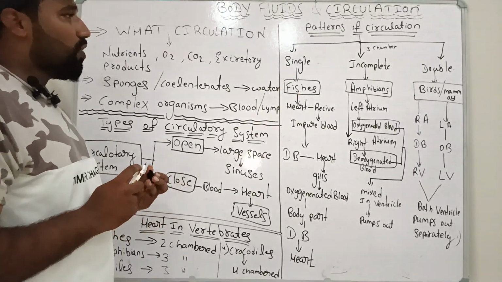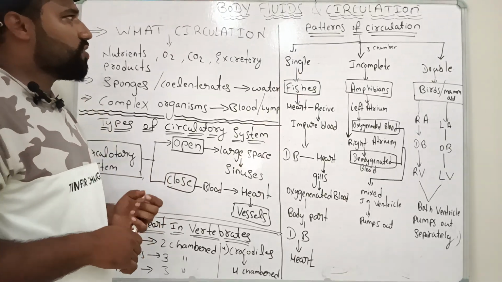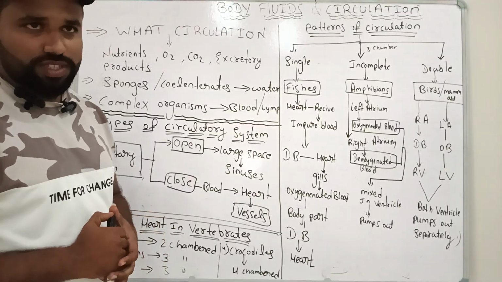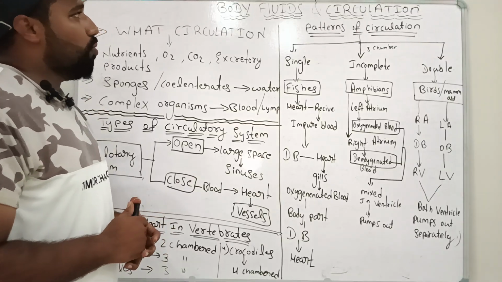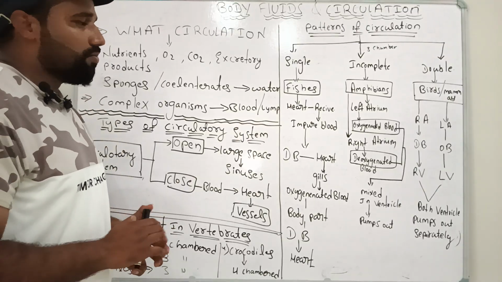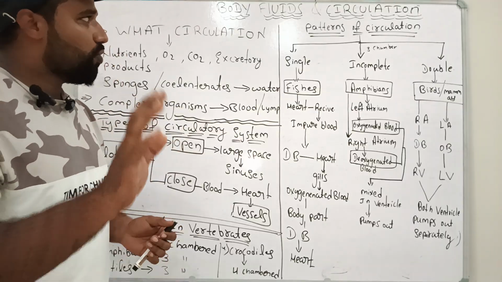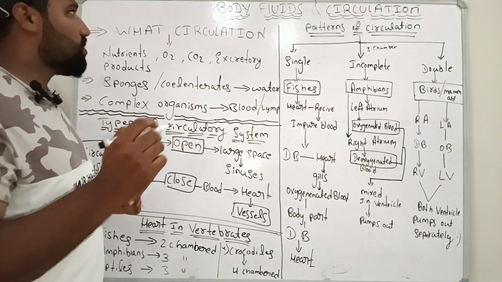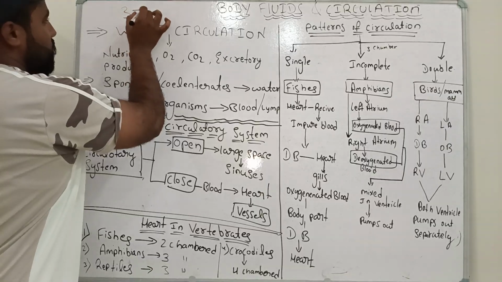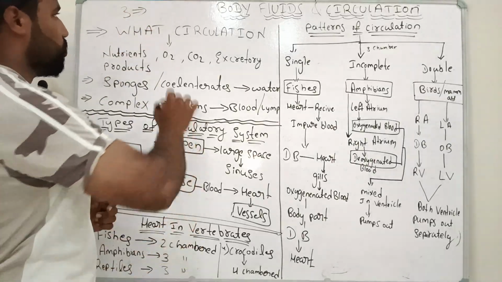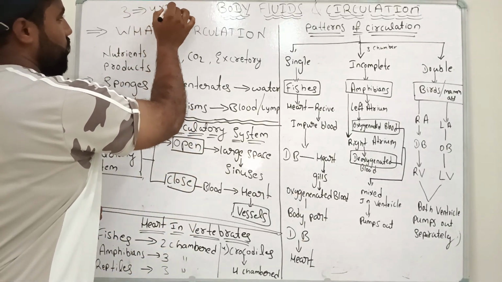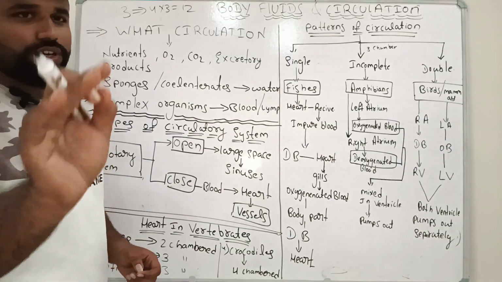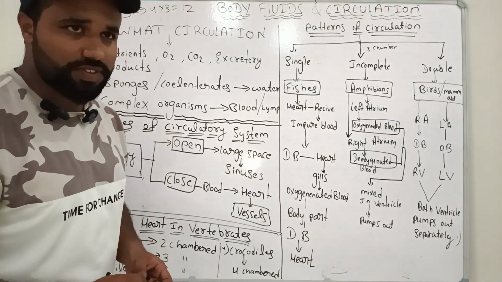Hi, hello. Today we are going to discuss one of the most important concepts of NEET and in the first PUC, that is called as what? Body fluids and circulation. This chapter in our NEET will have near to 12 marks, or about 3 questions. Each question carries 4 marks, so 3 into 4, that is called as what? 12 marks. Most important concept, most important chapter in the first PUC.